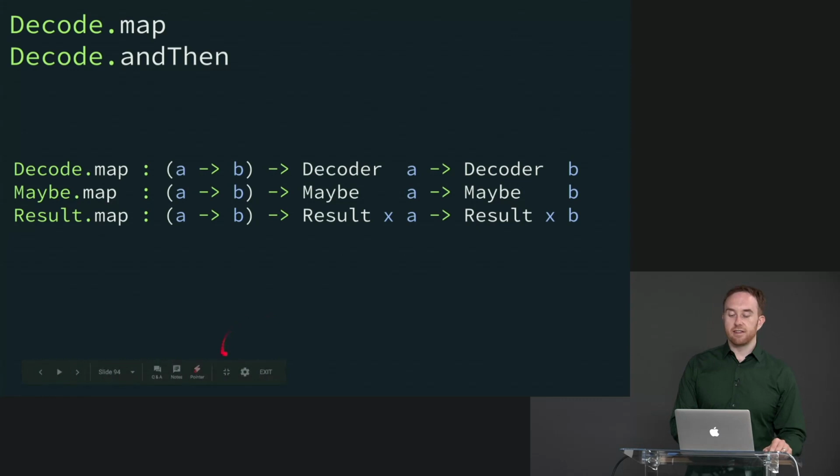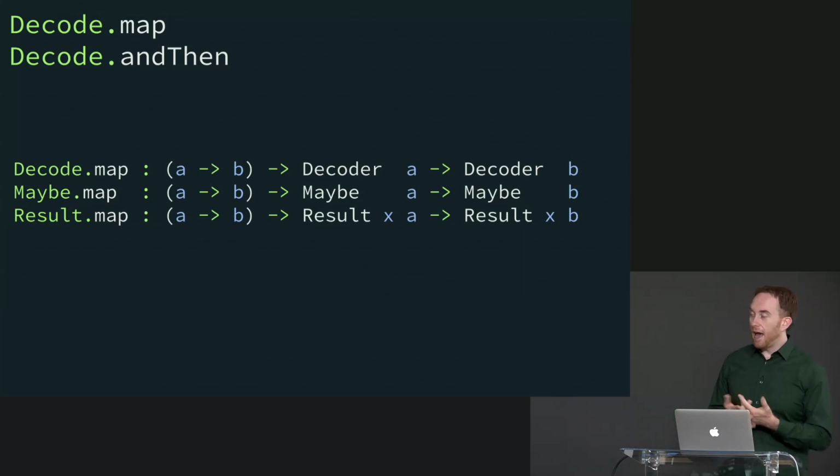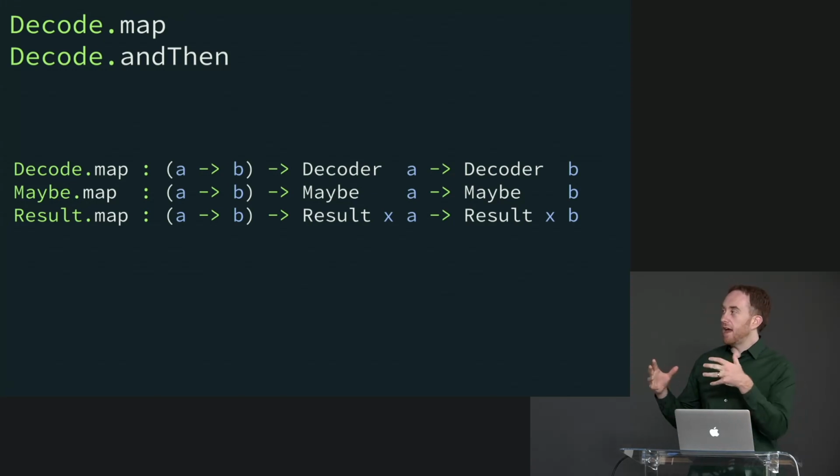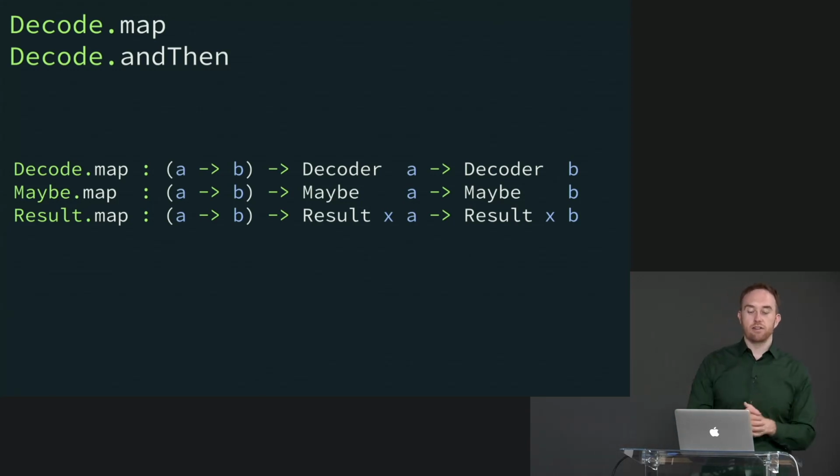This is a little bit different in the sense that it's result X A to result X B, because result has two type variables. So all three of these map functions happen to have the same semantics, which is to say, all of them have a notion of success and a notion of failure. In the case of decoding, it's literally, did decoding succeed or did decoding fail? And maybe it's, do we have a just or do we have nothing? And result is, do we have OK or do we have error?